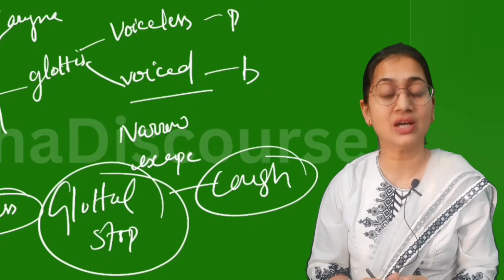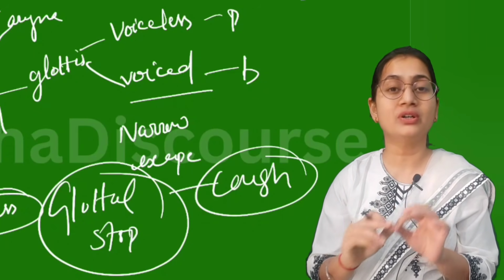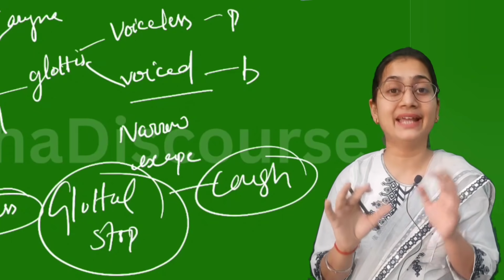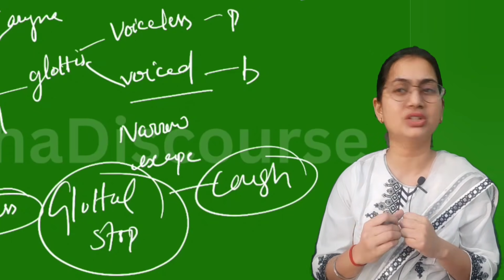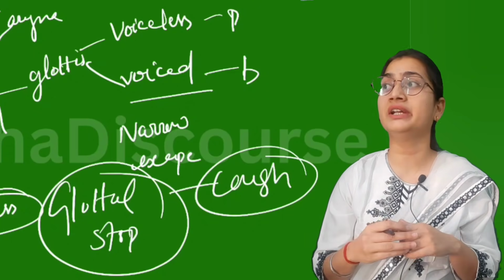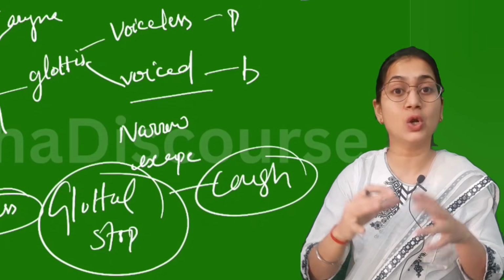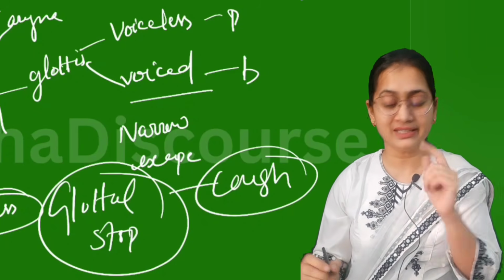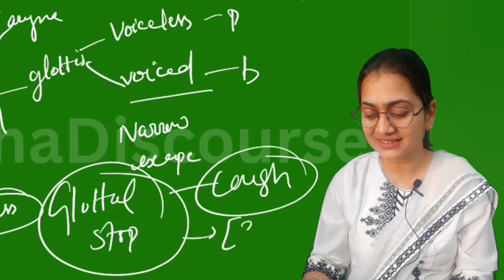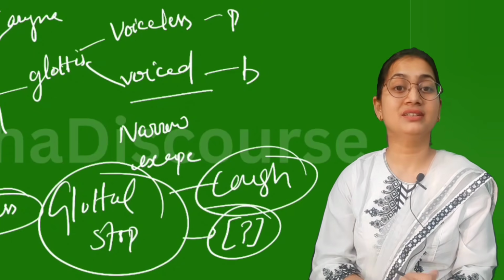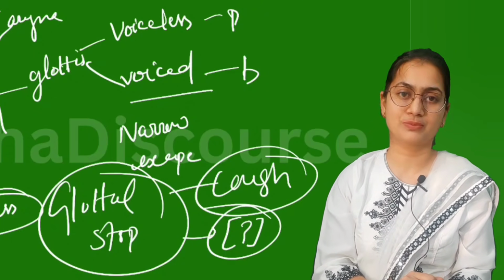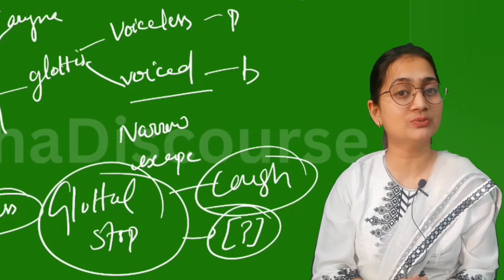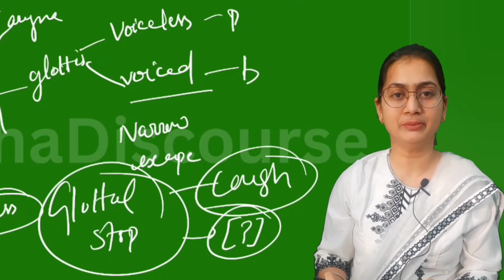This is your coughing sound, and at that time your glottis is not working properly, and that is where your glottal stop is produced. In Scottish and other languages we have this glottal sound, and this is the symbol of glottal stop. So in English we do not have the glottal stop sound. Just keep this in your mind.